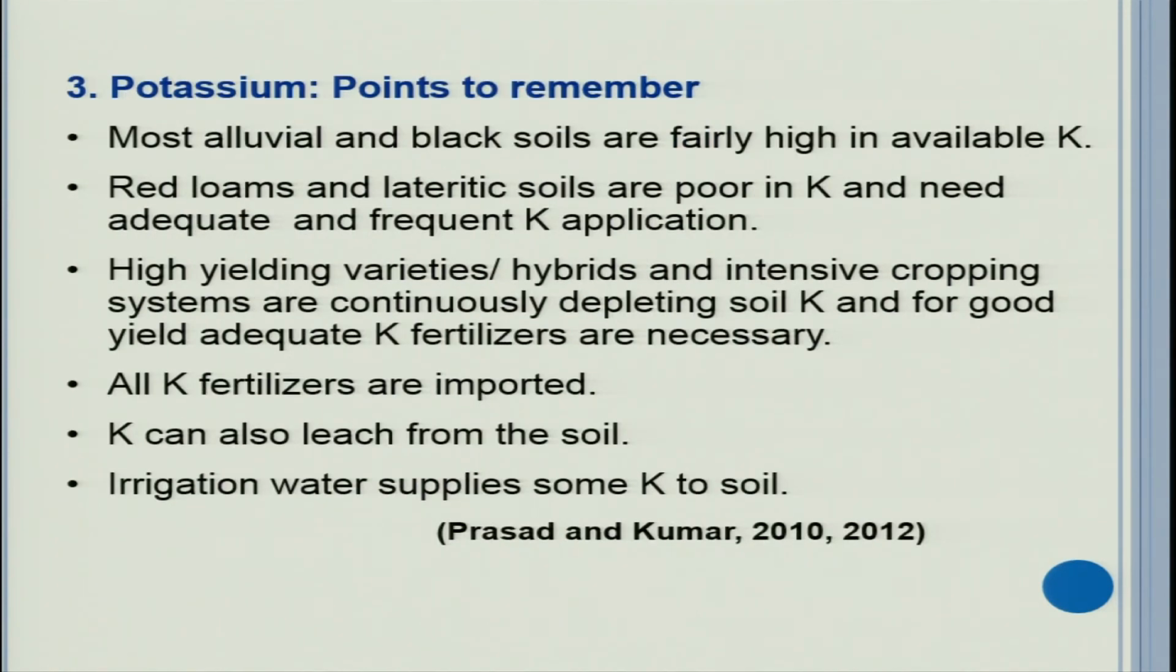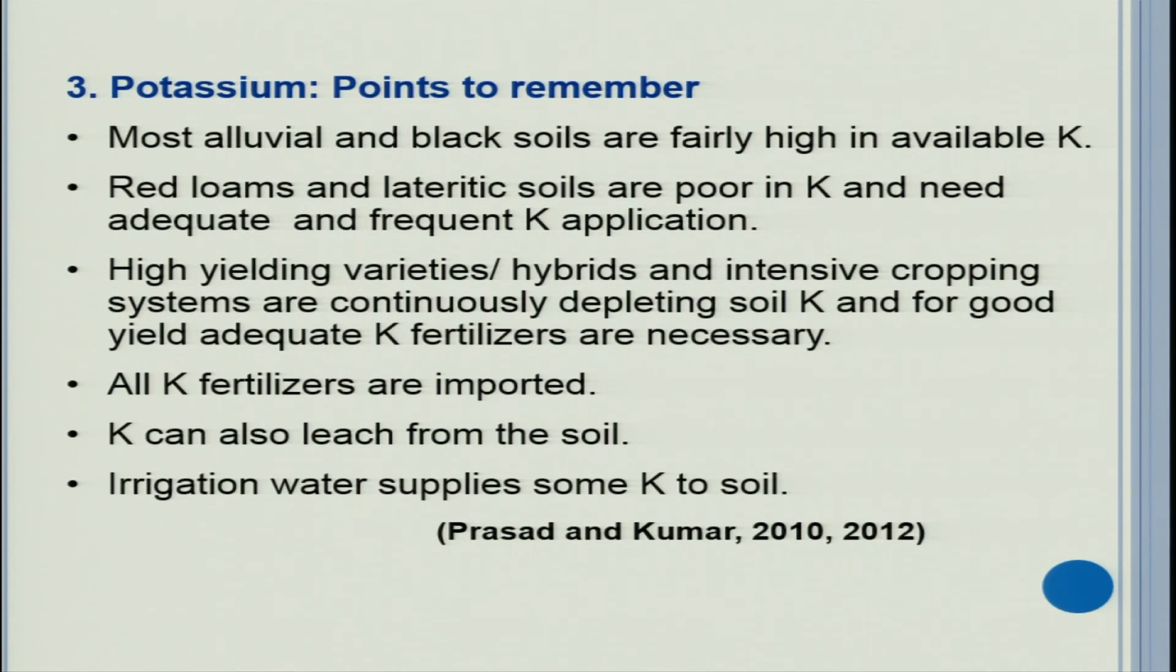Now let us see the case of potassium. Most alluvial and black soils are fairly high in available K. So under those conditions, there may not be a response to potassium application. Red loams and laterite soils are poor in K and need adequate and frequent potassium application. High yielding varieties or hybrids and intensive cropping systems are continuously depleting soil K, and for good yield, adequate K fertilizers are therefore necessary. All K fertilizers are to be imported, therefore we need to be careful.